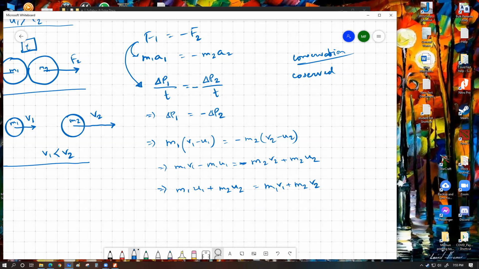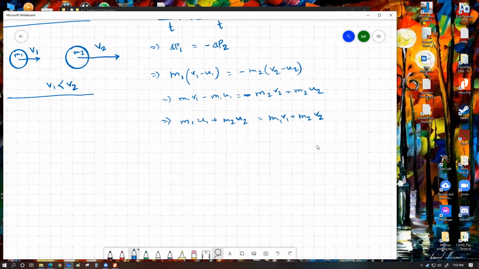What this actually means, if I just try to show you over here, is that m1 u1 basically gives you the momentum of the first object initially. m2 u2, have a look over here, we have m2 meaning the mass of the second object, and u meaning the initial velocity of the second object, which means if you multiply these two things, this gives you the initial momentum of object 2. So this is the initial momentum of object 1, this is the initial momentum of object 2. If you sum these two up, you get the total initial momentum of the whole system.